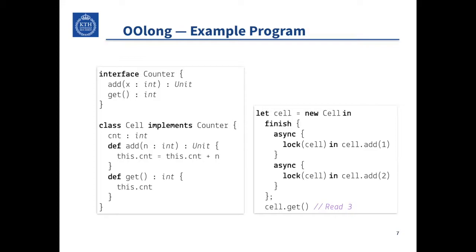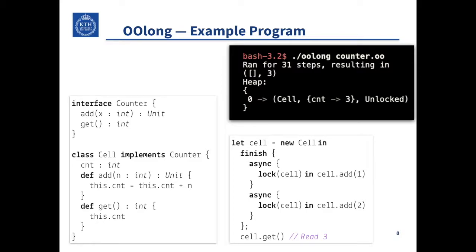This is an example OOlong program with added support for integers. Even though OOlong does not aim to model Java, a Java programmer should feel comfortable reading OOlong source code. To the left we see classes and interfaces, and to the right an example of using Encore-style async concurrency together with lock-based synchronization.